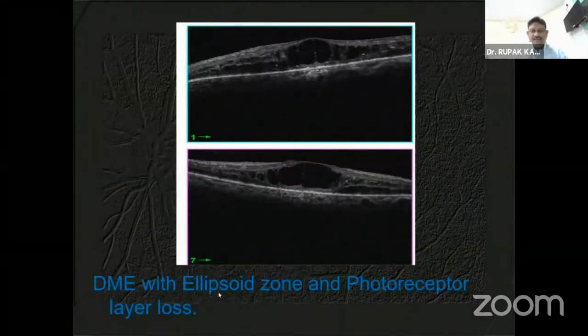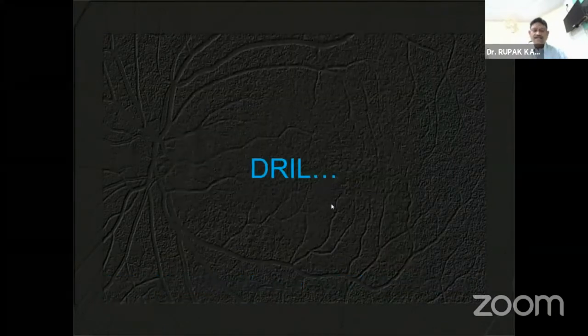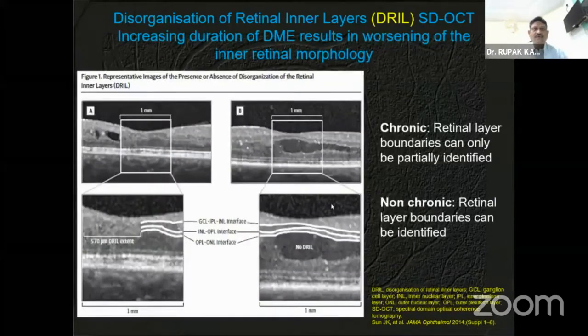Here is another example of the ellipsoid zone, where you can see ellipsoid zone and photoreceptor loss. In these kinds of cases, even if you treat them successfully or reduce the intraretinal fluid, the visual outcome may not be good. This is how we prognosticate our cases before giving an intravitreal injection. This is disorganization of retinal inner layers, another important prognostic marker.